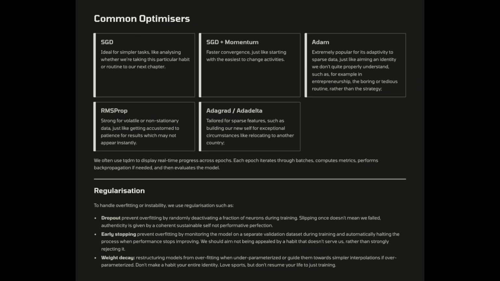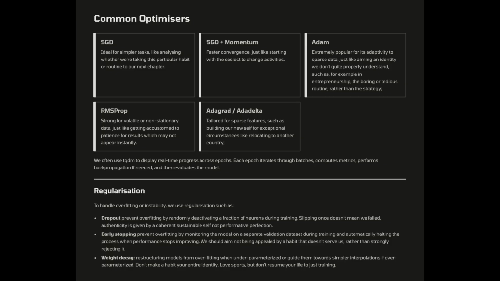Common optimizers include SGD, ideal for simpler tasks, like analyzing whether we're taking this particular habit or routine to our next chapter. SGD plus momentum, faster convergence, just like starting with the easiest to change activities.